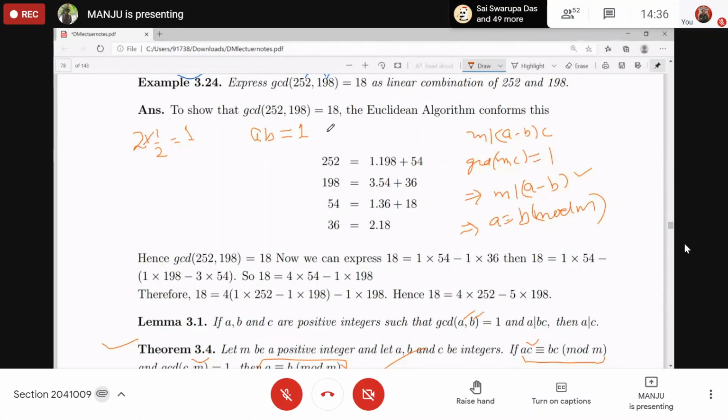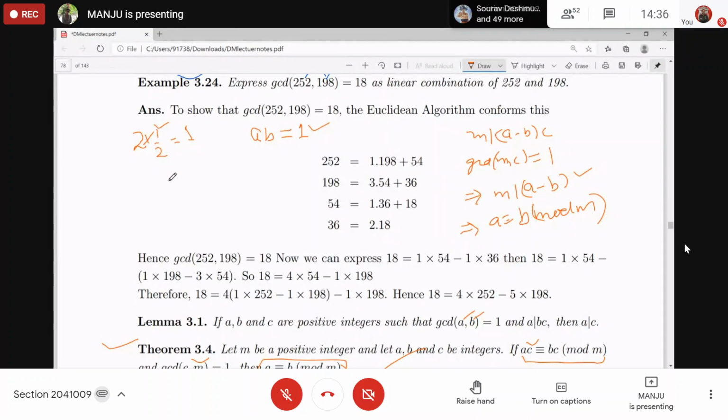And what about the additive inverse? If you add, you get 0, the additive identity. But we are only talking about multiplicative here, not additive. So in real numbers, the inverse of 2 is 1 by 2.